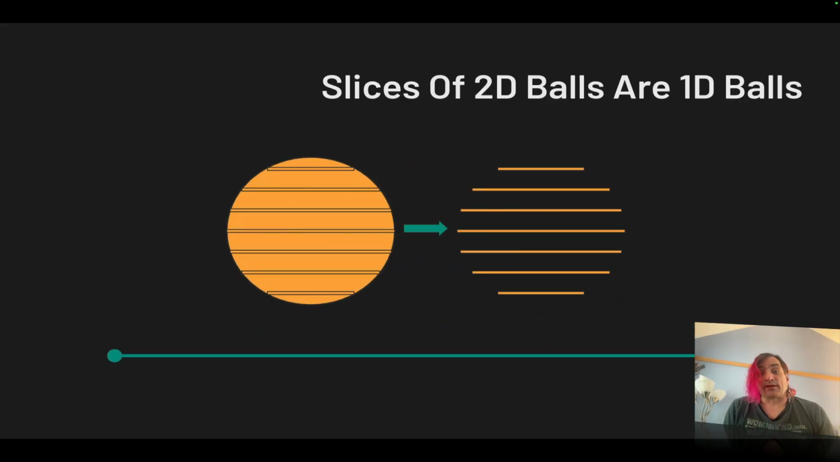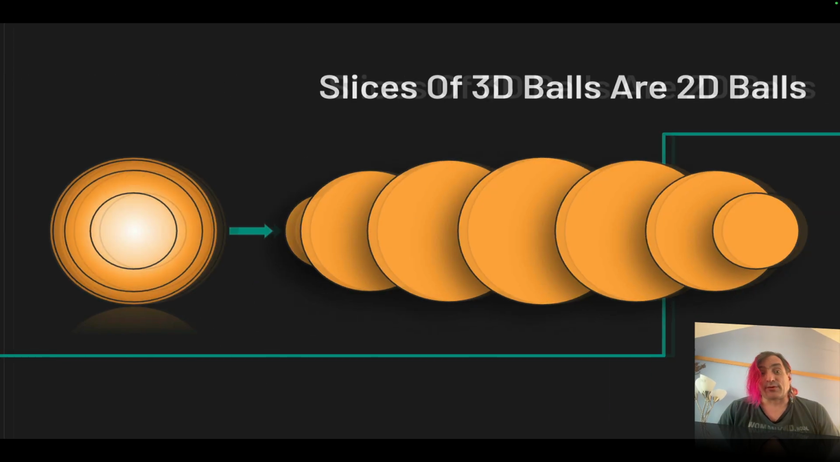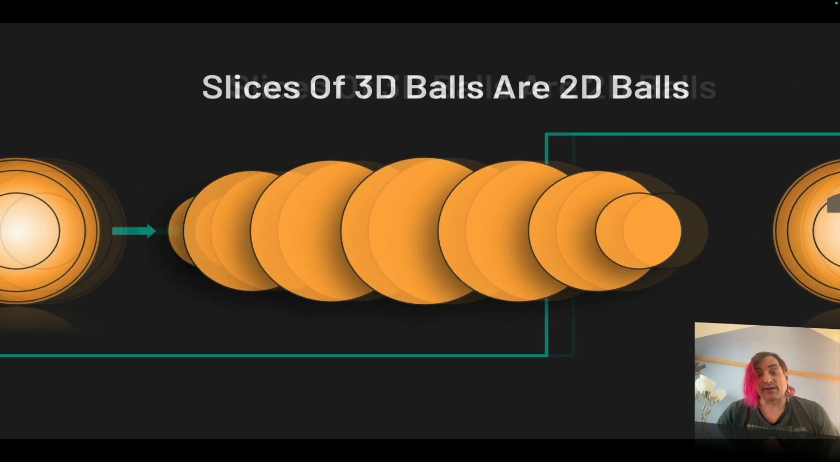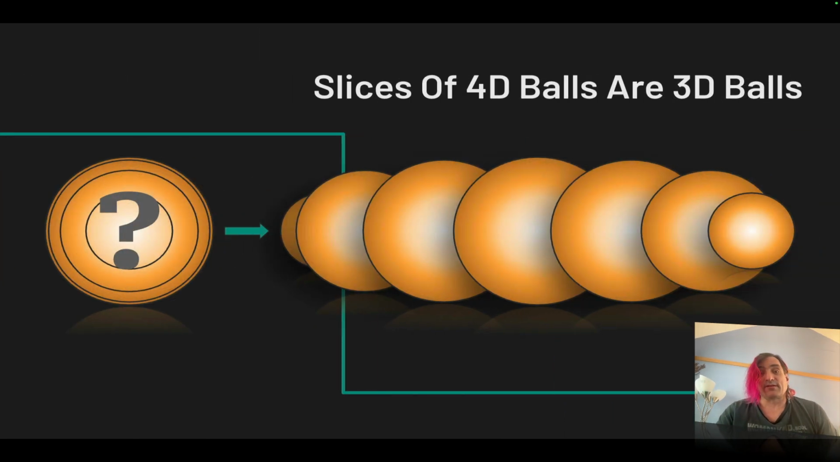Now, pictorially, if you slice a 2-dimensional ball, each slice is a 1-dimensional ball, and those slices start out small, get big really fast, and start slowing down, start getting small really fast until you run out of things to slice. The same thing happens in 3 dimensions where the slices of a 3-dimensional ball are 2-dimensional balls. And in fact, this pattern continues so that the slices of any n-dimensional ball are just n-1-dimensional balls.